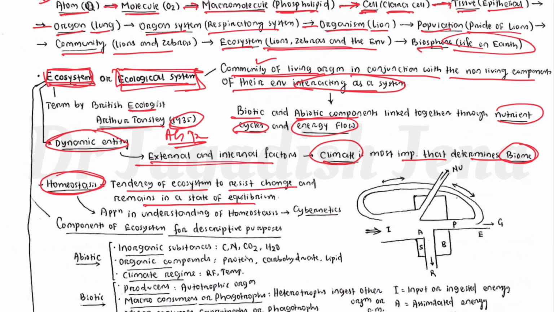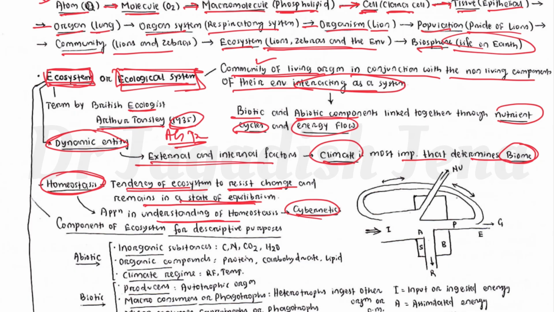The application of understanding homeostasis is called cybernetics, the study of the homeostasis process.